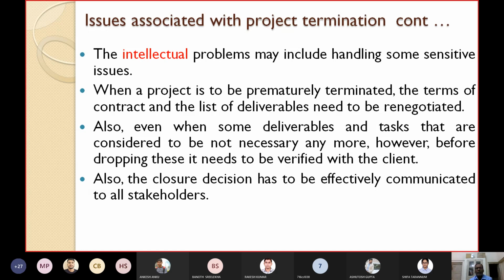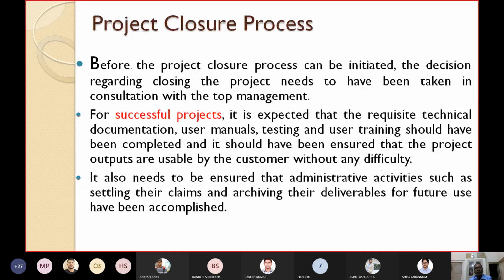Also, the closure decision has to be effectively communicated to all stakeholders. When a project is going to be closed, it has to be properly communicated to all stakeholders for their information and for their necessary action. Now let's quickly look at the project closure process. What activities are involved in the project closure process?